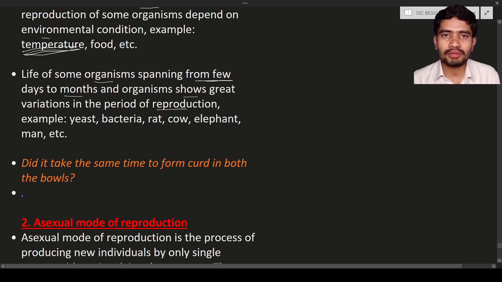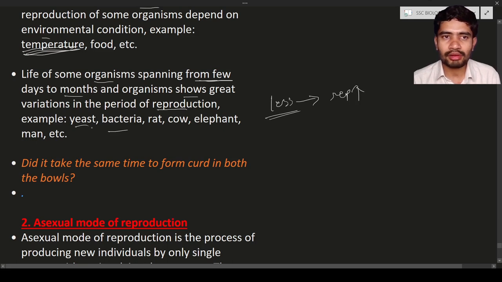It means that if the lifetime is very short, what are they going to show? They are going to show greater reproduction. Okay, the reproduction rate is more. Why? Because they have a shorter lifetime, so in that condition they have to reproduce more to maintain their species on the planet. Okay, for example, you will see yeast, bacteria, rat, cow, elephant, and so on.